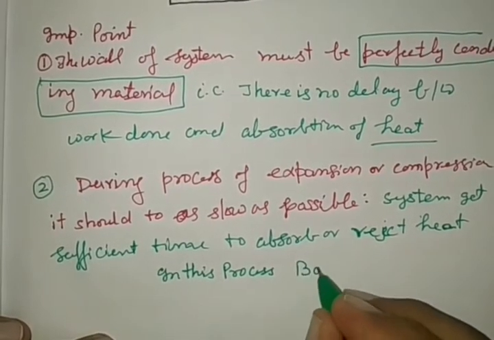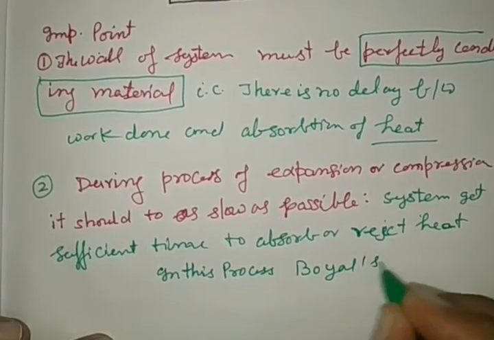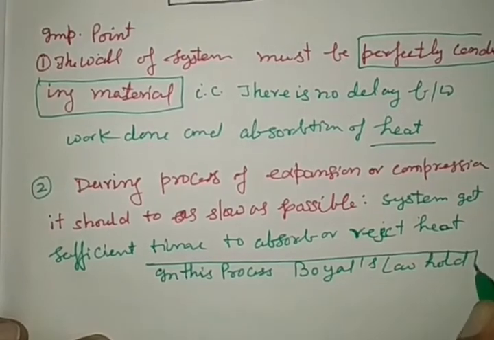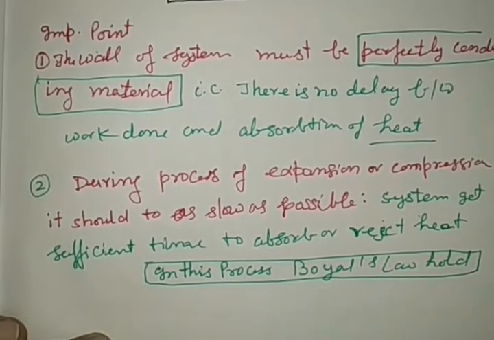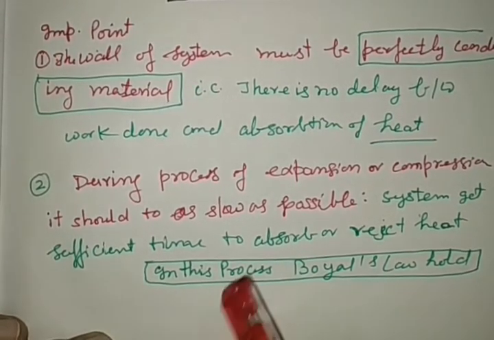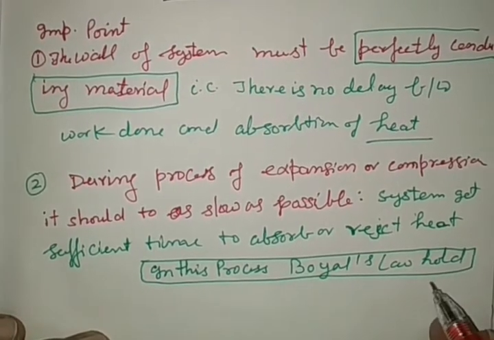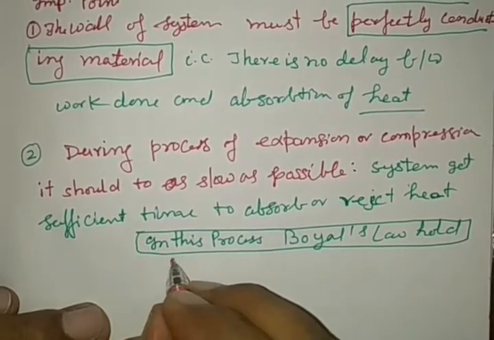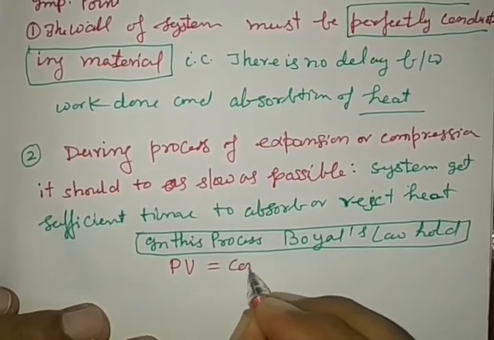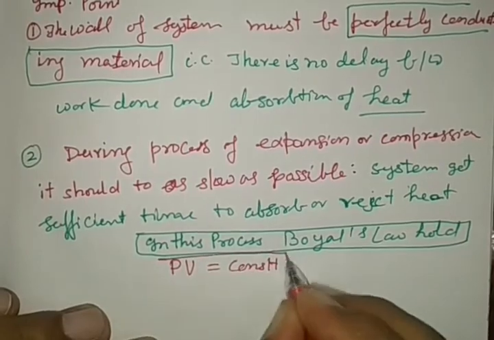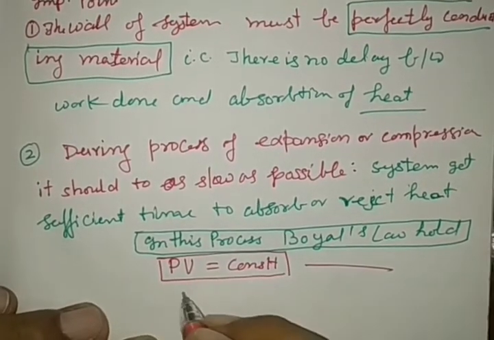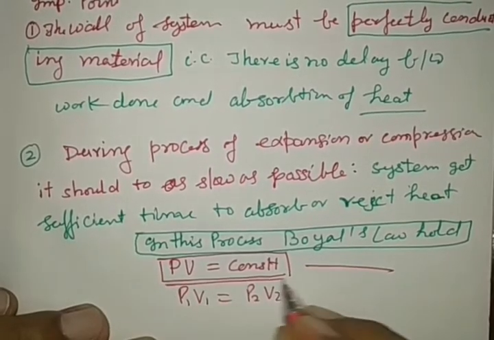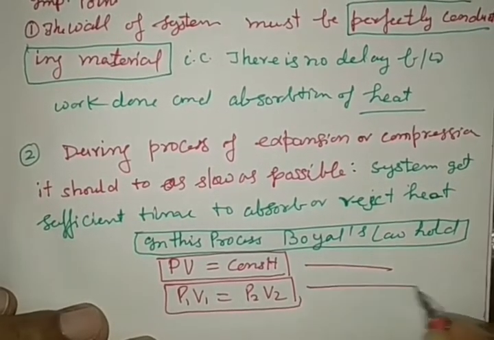Boyle's law holds. Why does Boyle's law hold? Because the temperature of the system remains constant during the process. So what is Boyle's law? PV is equal to constant, or P1 V1 is equal to P2 V2 is constant.